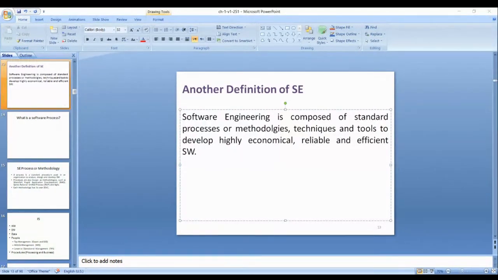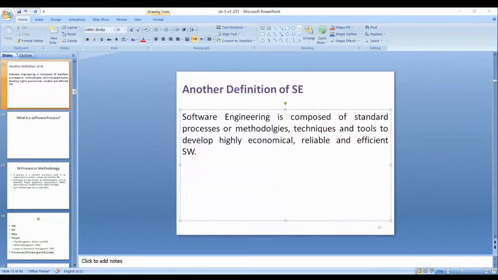For example, masalan, computers were very expensive at the beginning. When the cost of computers decreased, automatically their sale increased. Same with mobile phones, which were very expensive at the beginning in the early 90s, early 2000.